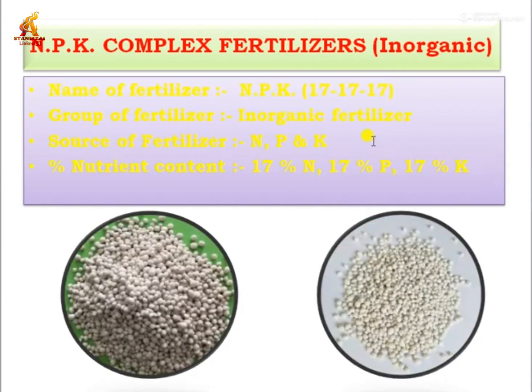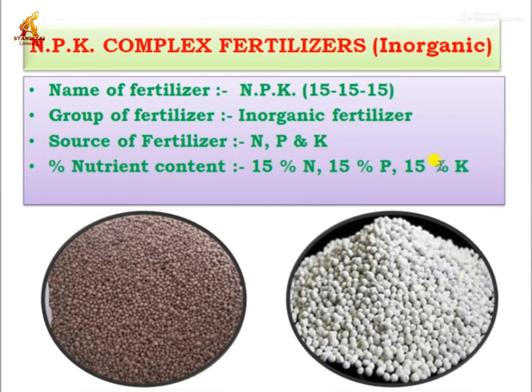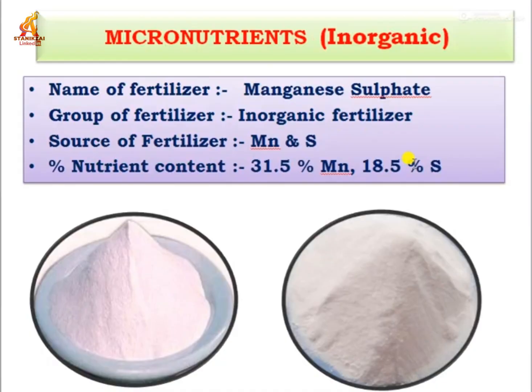Next one is NPK, also graded, that is 17 17 17. It provides the source of fertilizer N, P and K, that is 17% nitrogen, 17% phosphorus, 17% potassium. Next, NPK complex fertilizer, NPK 15 15 15. This is also a graded fertilizer. It supplies NPK, and the nutrient content is 15% nitrogen, 15% phosphorus, and 15% potassium.